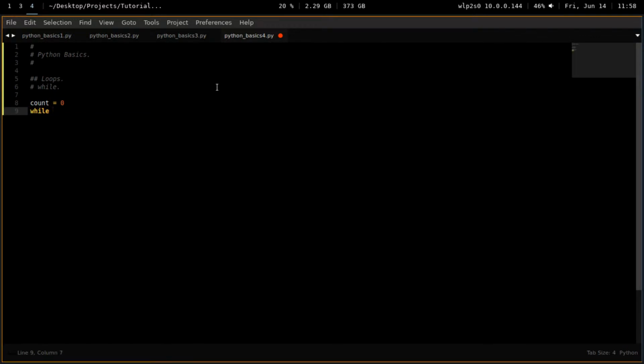So here we go, while, and it gets a special color. While count is smaller or equal to 10, and that's the entire sentence. So we know that this is an expression that produces a boolean. While count is smaller or equal to 10 is either true or false. What while is looking for is a true statement. As long as there's a true statement there, while is going to continue.